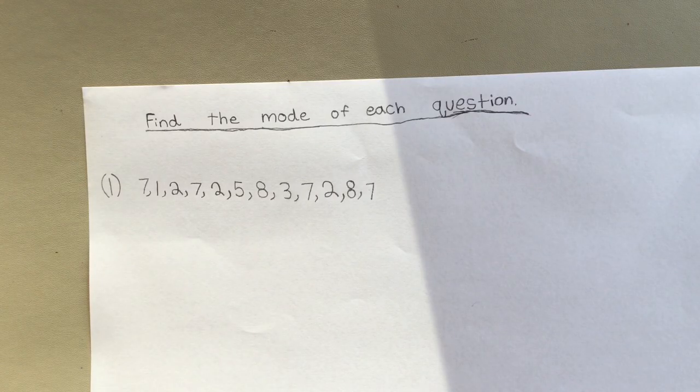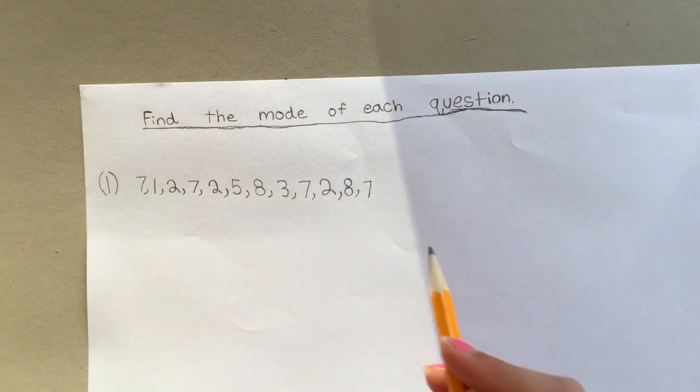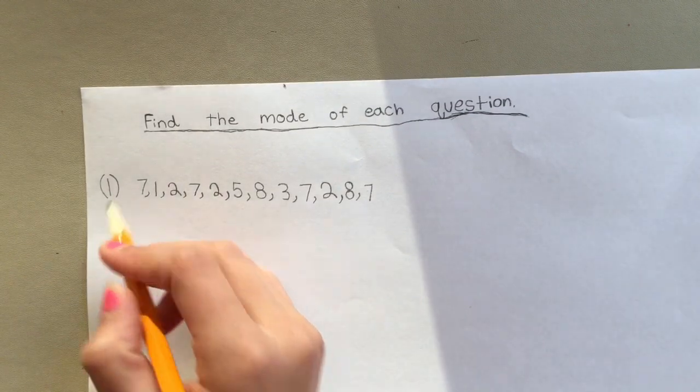Let's see this in action. Okay guys, so for this next one we're going to be finding the mode. The mode is the number that is repeated the most. So the first step is to just list these numbers in order. So I'm just going to do that real quick.